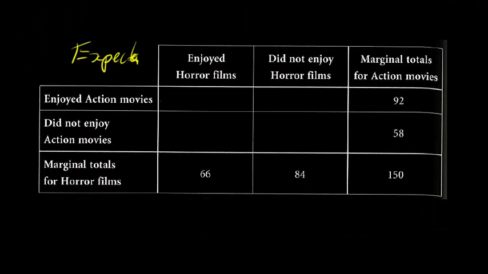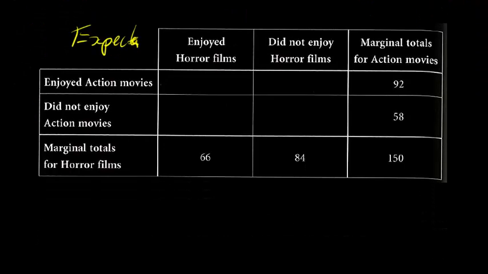Now, to do that, the first thing I'm going to do is assume that there might not be a relationship, that these are totally independent of each other. And that way I can show that there is a relationship or not. So what I'm going to do is say, well, if they are totally independent, then what is the probability of enjoying horror and enjoying action? Well, little tree diagram, I enjoyed horror, I enjoyed action, and so I should really just times them together. So that is 66 out of 150 enjoyed horror, times by 92 out of 150 who enjoyed action.